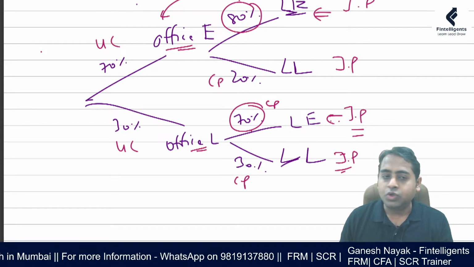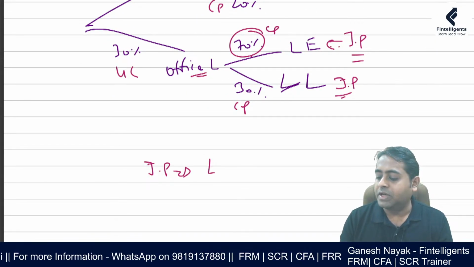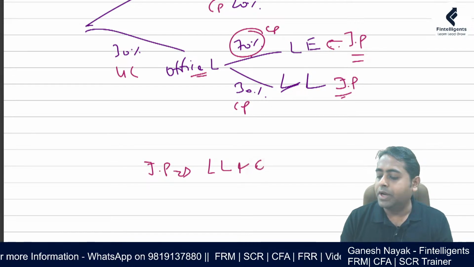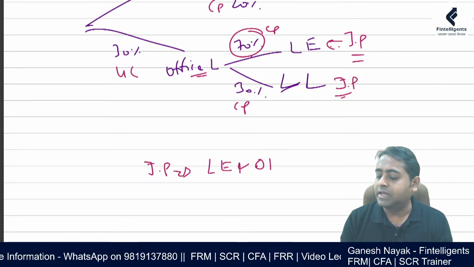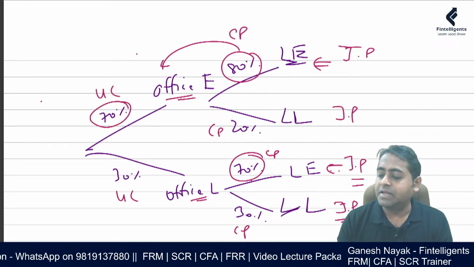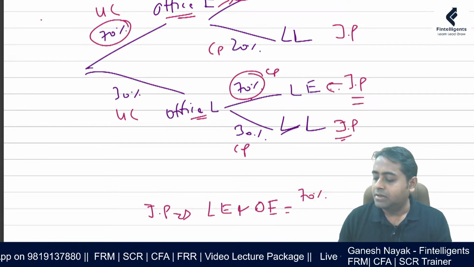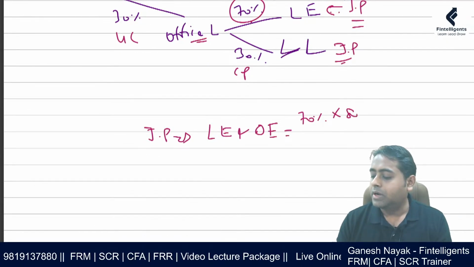Suppose we are talking about the joint probability of going to office early and leaving early. That is nothing but 70% into 80%.